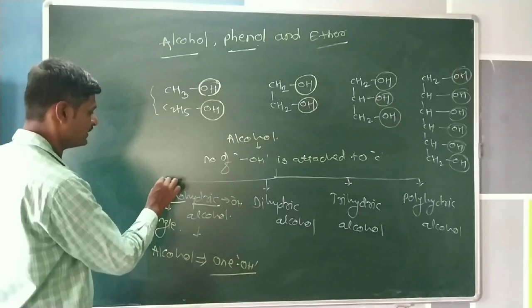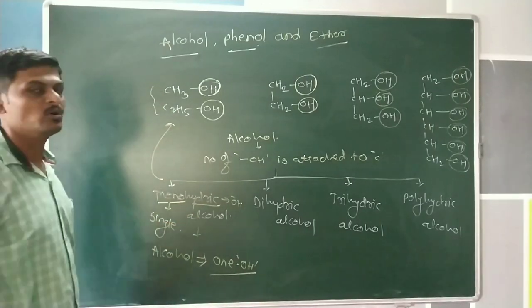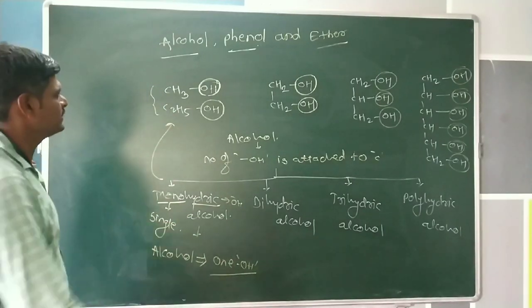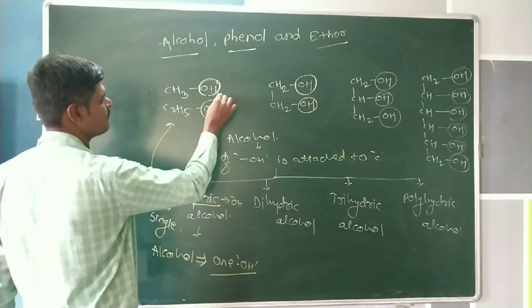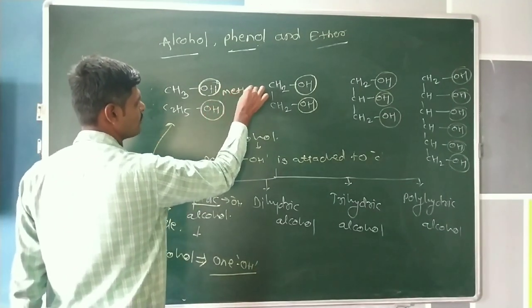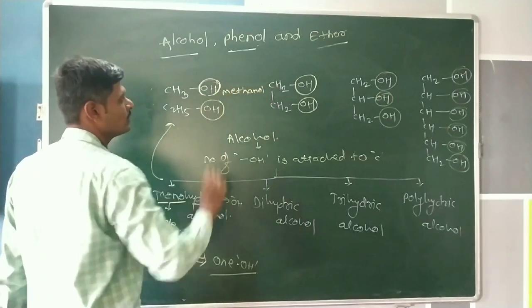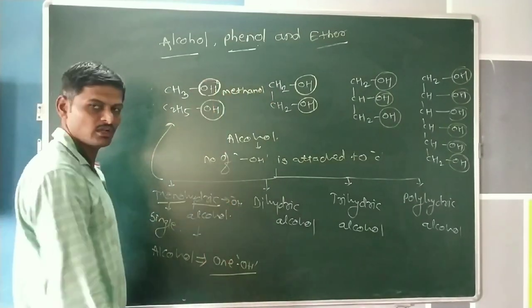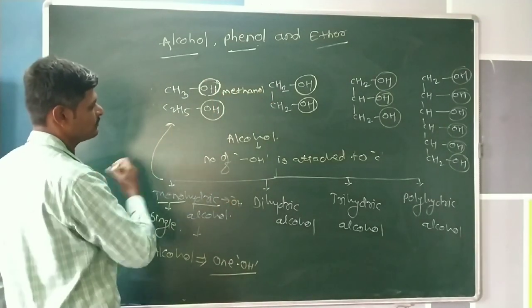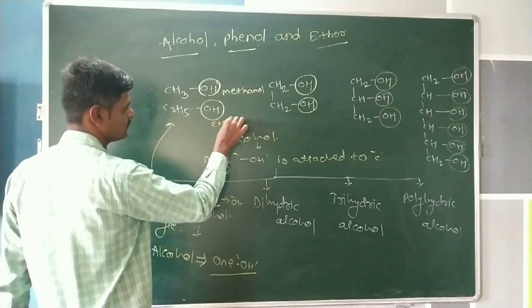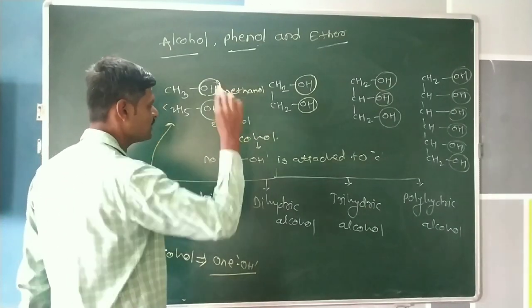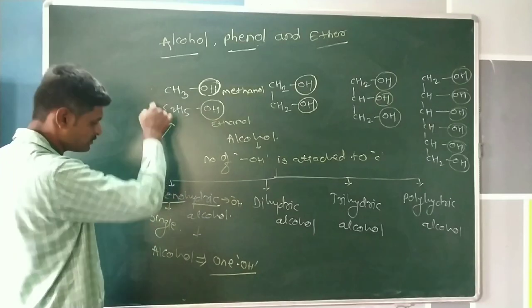And these are examples of monohydric alcohol. The first example is named methanol, or commonly methyl alcohol. The second example is ethanol, whose common name is ethyl alcohol. These are the two examples of monohydric alcohol.